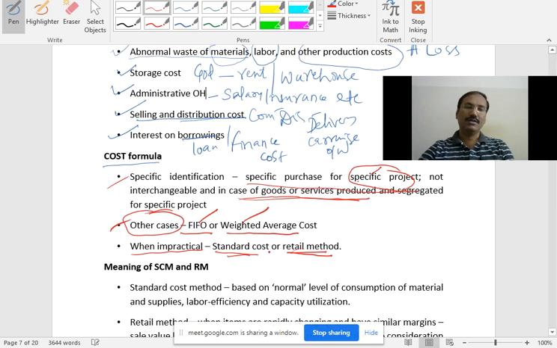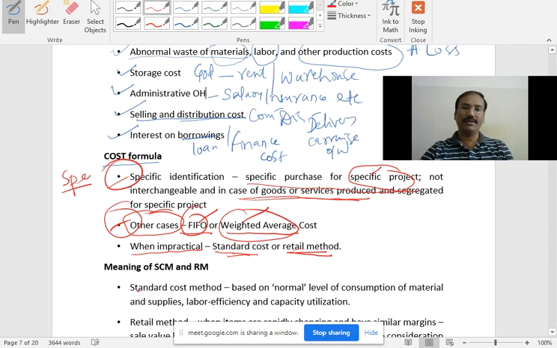So remember, if a question comes in an exam on a specific project, then you apply this rule: actual cost is called the cost formula. Otherwise, for a normal business, you apply FIFO method or weighted average cost method. If it is impractical, standard cost or retail method. So you identify the method based on the business, right?